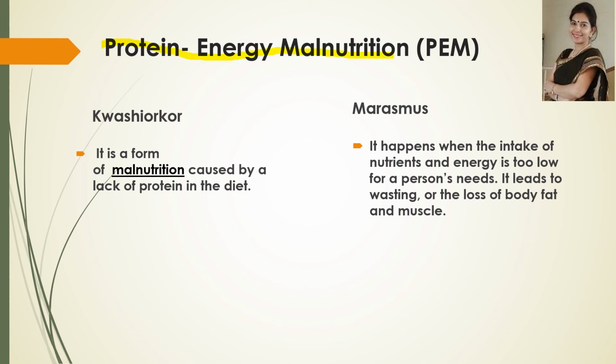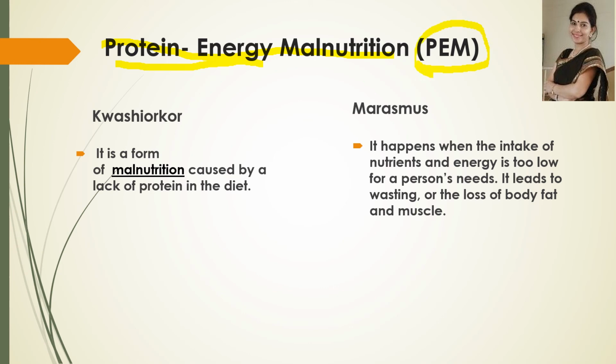What is protein energy malnutrition? When the diet of a person is deficient in proteins and energy, then the person will be called as suffering from PEM or protein energy malnutrition.